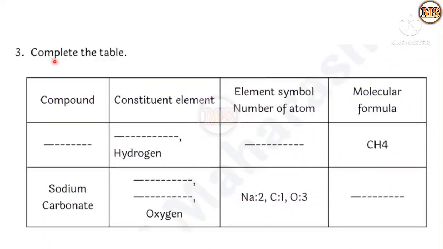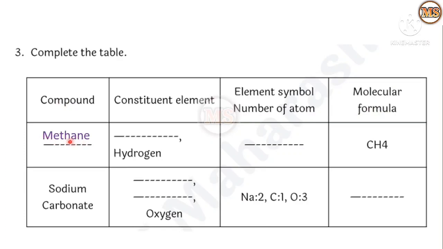Then question number 3, complete the table. So here the table is given and we have to fill in the spaces. First column, compound. The second column is constituent element. The third one, element symbol, number of atoms. Then molecular formula. Here the molecular formula is given, CH4. So what is the name of the compound? That is nothing but methane.